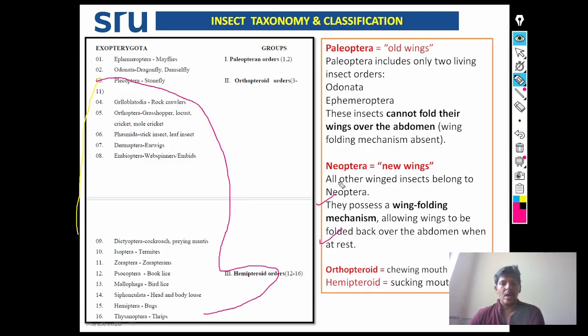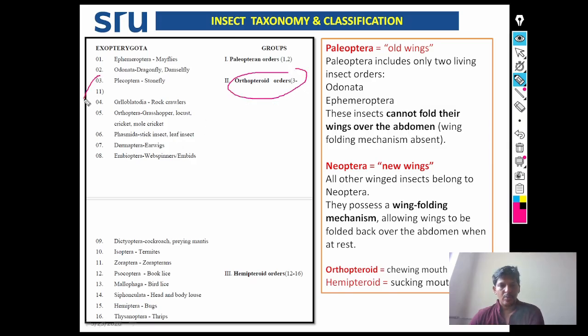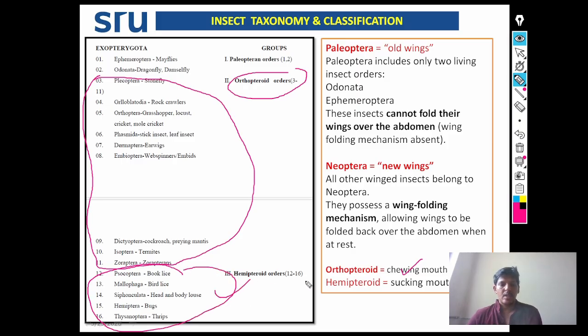The Endopterygote orders also come under Neoptera. Why? Because they have wing folding mechanism in them. Then what do you mean by Orthopteroid order? Orders 3 to 11. These orders, 3 to 11, are Orthopteroid orders, possessing chewing mouthparts and cerci in them. Then what is Hemipteroid order? These orders 12 to 16 are Hemipteroid orders. They have sucking mouthparts in them.